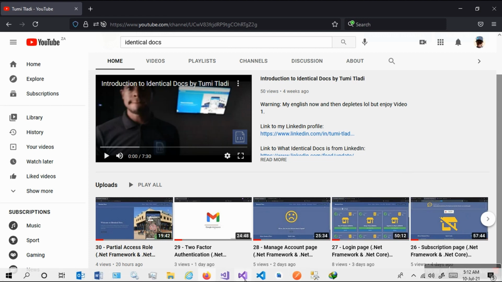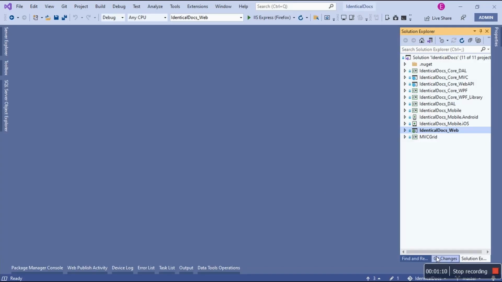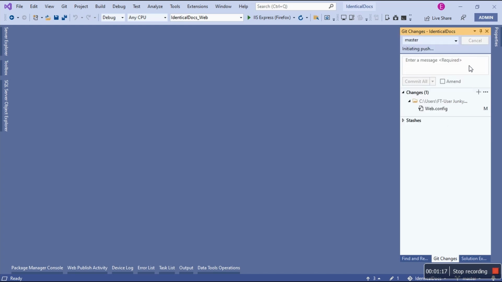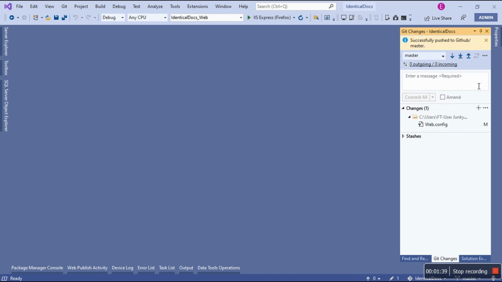So if I switch now to Visual Studio and go to the Git Changes tab, you see that there are three commits that are supposed to go up, and I'm going to push them. They're going to GitHub right now. I have already pushed the first three commits to GitHub prior, and now there's a second batch of 3. I'm also going to push to Azure DevOps, where the total of commits is going to be 6.